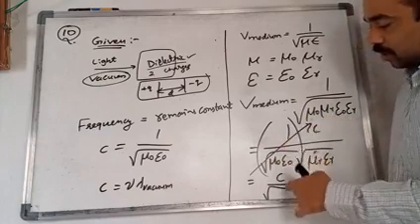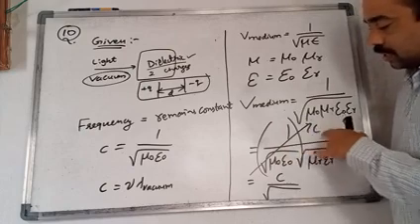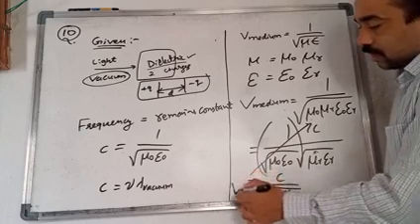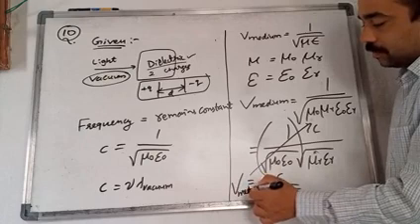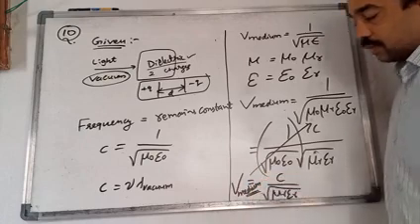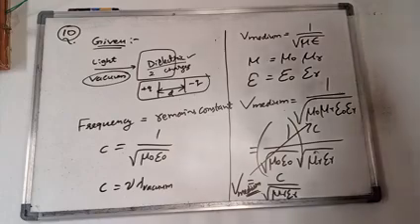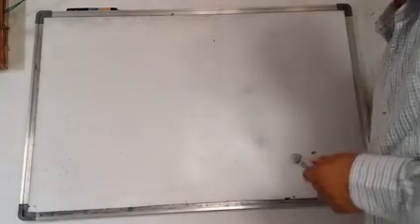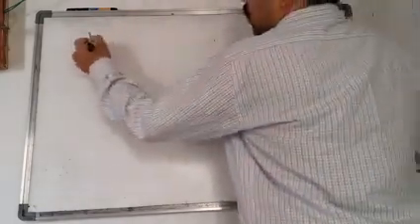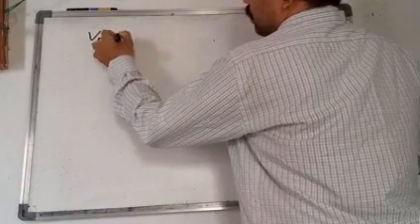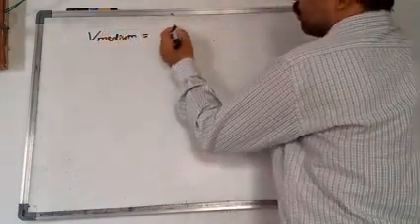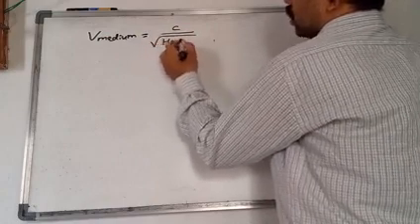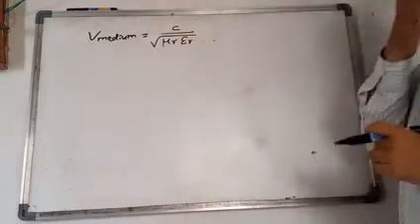So 1 by root of mu naught epsilon naught is equal to c. That's why we get c by root of mu r epsilon r. This is the velocity of light in a given medium. Like this we can calculate the velocity of light in a given medium. So here we got the velocity of light in a medium is equal to c by under root of mu r epsilon r.